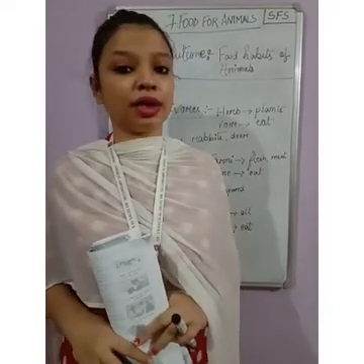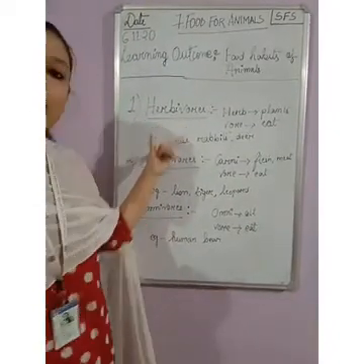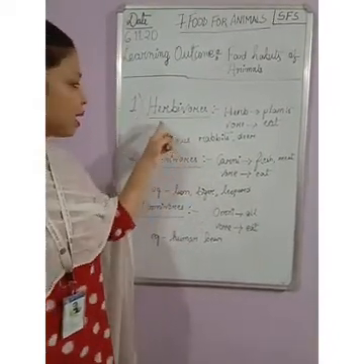Based on their food eating habits, animals are divided into 3 categories. What are the categories? The first is herbivores. Just look at the spelling carefully.